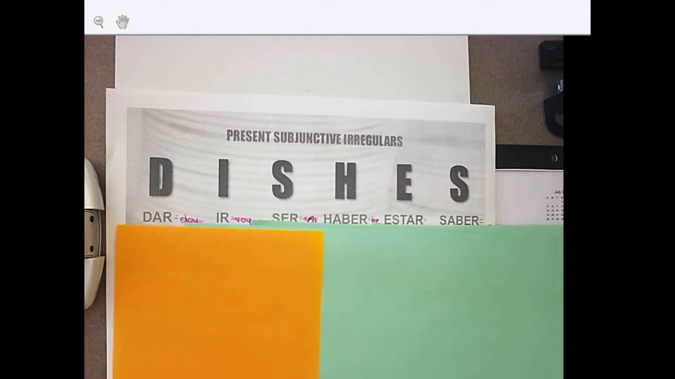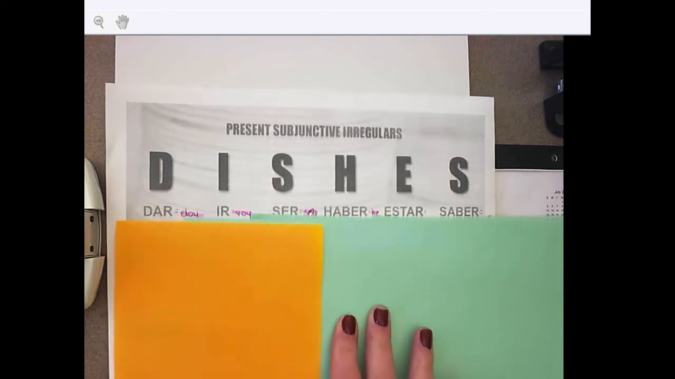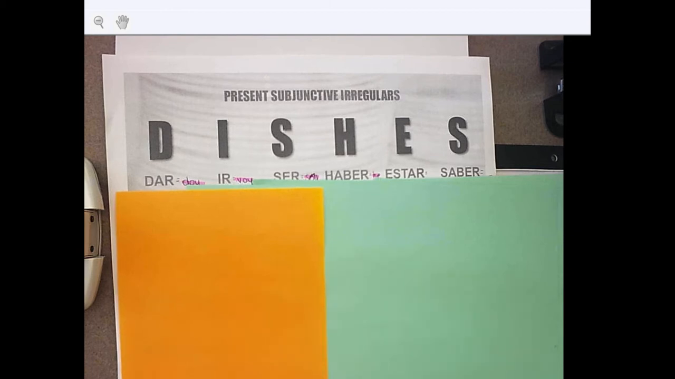So today we're going to talk about the present subjunctive irregular conjugations. It's a really easy way to remember which ones actually get the irregular conjugations. All you have to do is remember the acronym DISHES. We have the verbs dar, ir, ser, haber, estar, and saber.